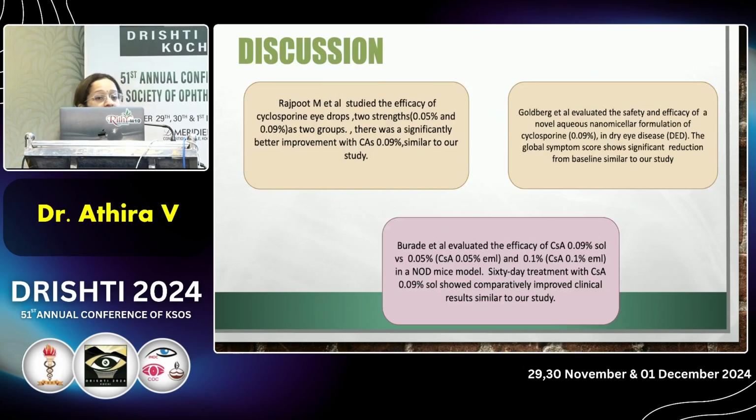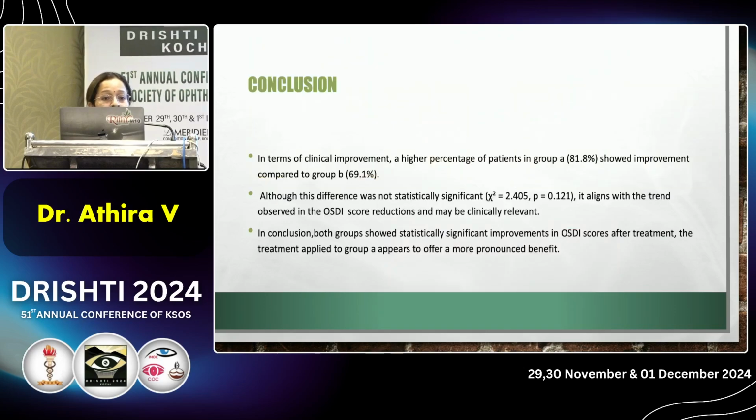Then moving to the discussion, Rajpurohit and Mittal studied the efficacy of cyclosporine eye drops of two strengths, 0.05% and 0.09%. There was significantly better improvement with 0.09%, similar to our study. Then Goldberg et al. studied the efficacy of the 0.09% group. They saw significant improvement from baseline, similar to our study. Then Barber et al. evaluated the efficacy of three strengths. In this study also, the results were better with the 0.09% group, similar to our study.